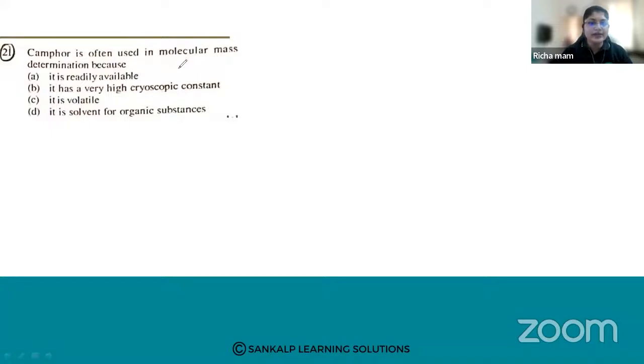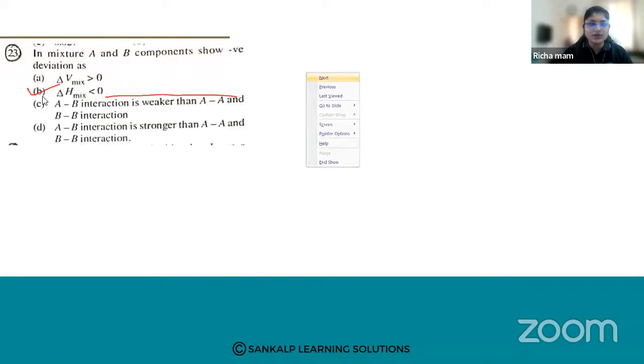Camphor is often used in molecular mass determination because the solvent has a very high chiroscopic value, and this can be used in determination of molecular mass. Because it is having a high Kf value. So remember this. So option number B.